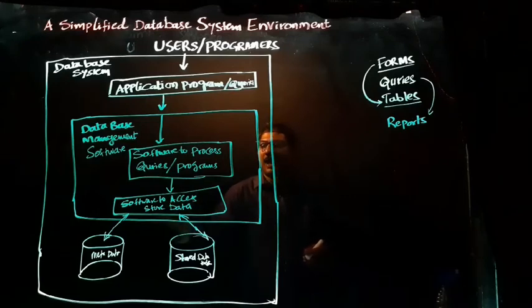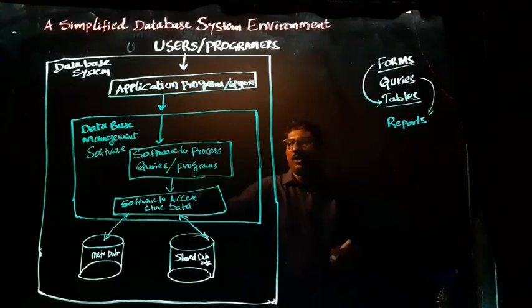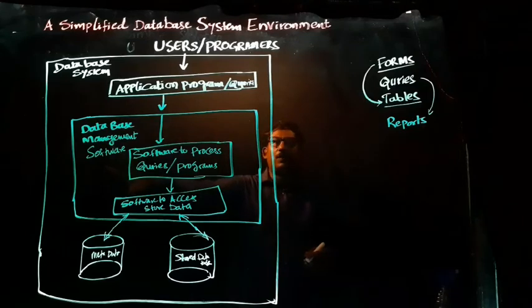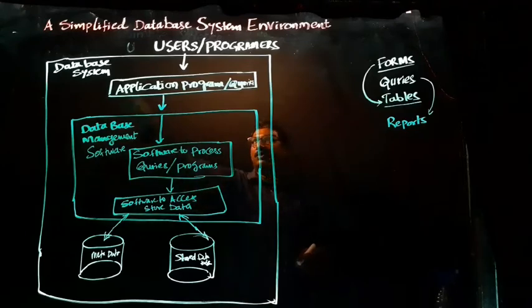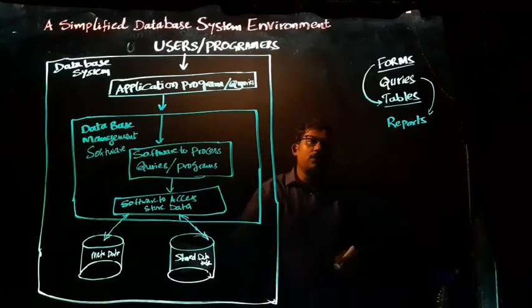The stored data will be accessed by the software to process queries or the program. So database management software is there, application software is there, and both are linked. This is known as the database system. In the database system, you will store the data in the database.